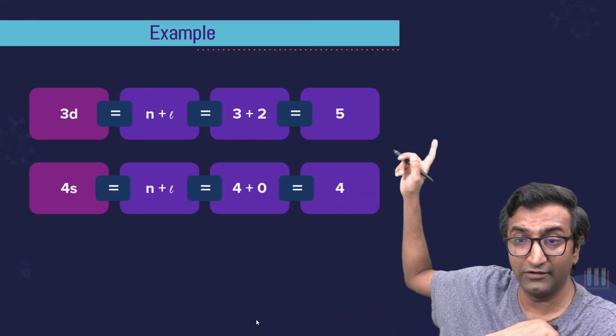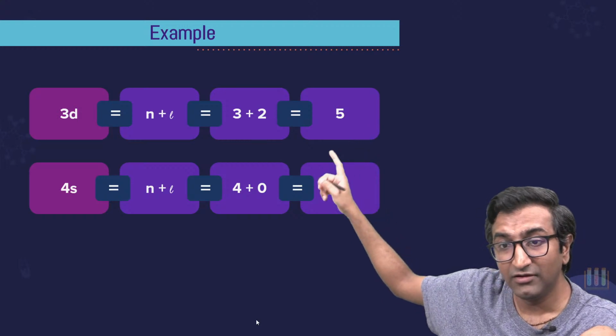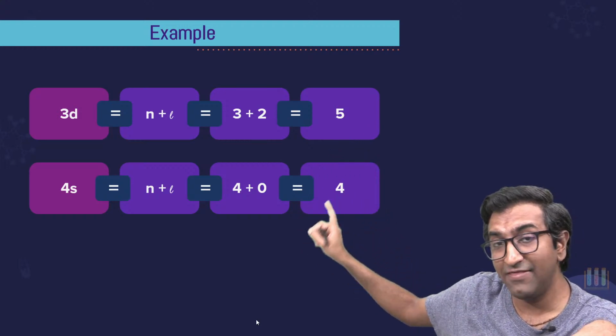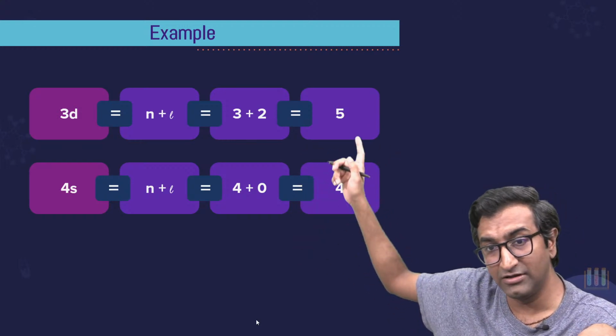But this is crazy. Look at this. What happens in 3d is 4s gets filled first and then 3d gets filled because of the energy.